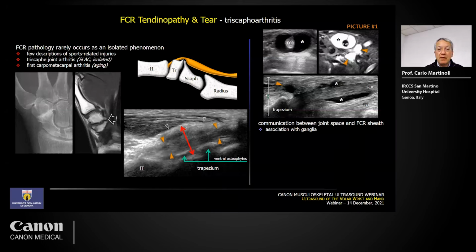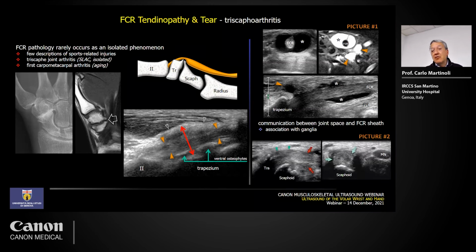The tendon looks normal. So in these cases, when you have a triscaphe joint arthritis, there may be some passage of joint fluid outside, within the sheath of the flexor carpi radialis tendon, and the joint fluid may then distend the sheath of the tendon with a normal tendon. On the other side, the tendon may appear very swollen, degenerated, with some fissuration, with some peritendinous changes, as you can see in the lower image.